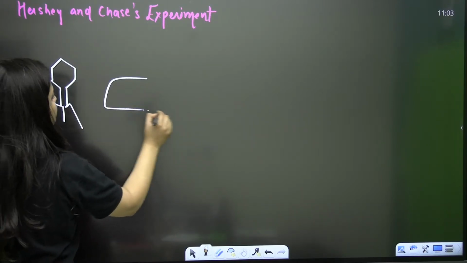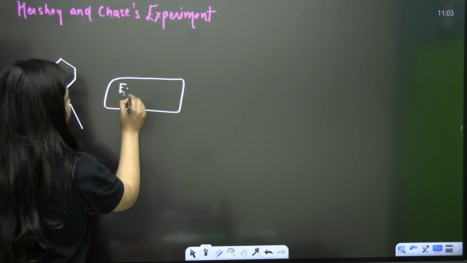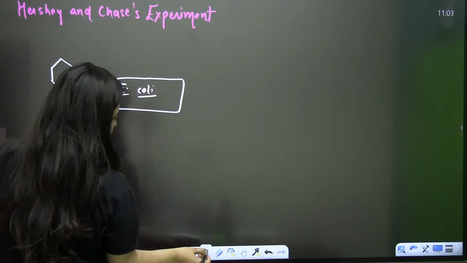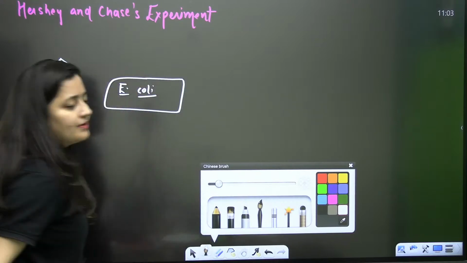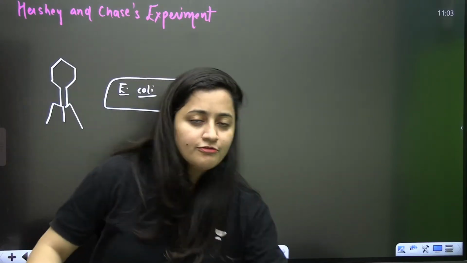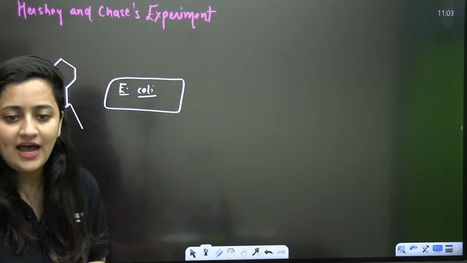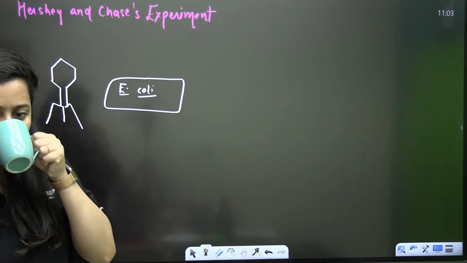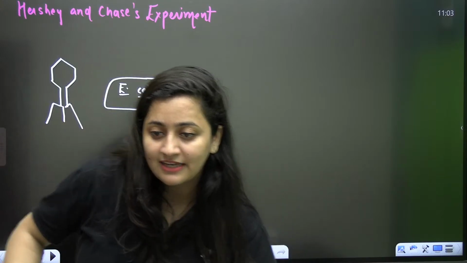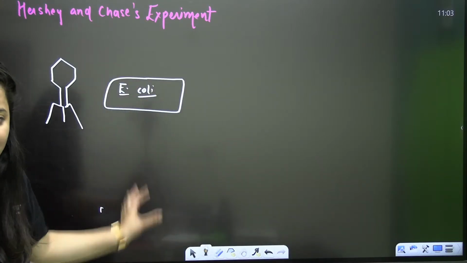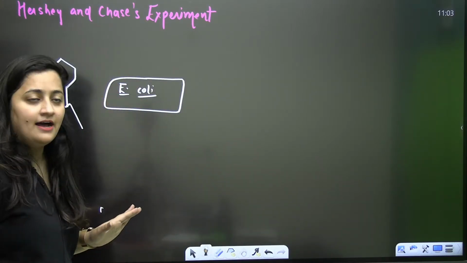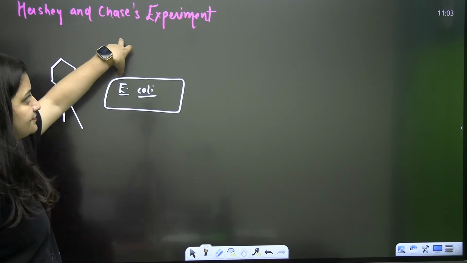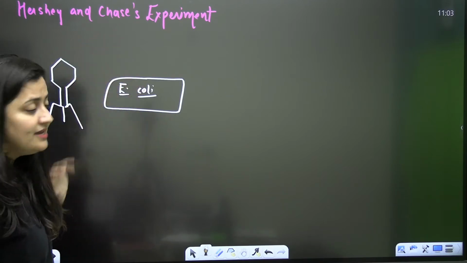And of course, the world famous bacteria, E. coli, isn't it? In all the experiments, this is what we are going to get. Your E. coli, right? It is the E. coli, the world famous bacteria. So these 2 things were used by Hershey and Chase.